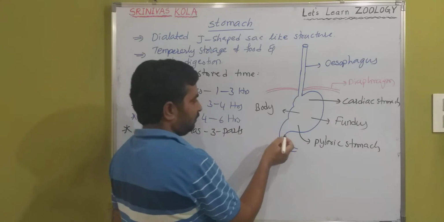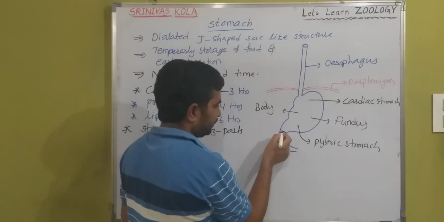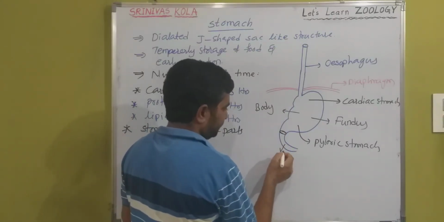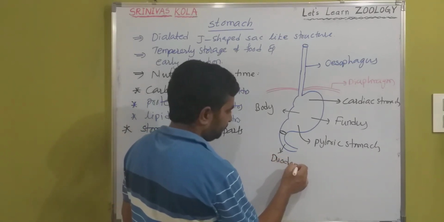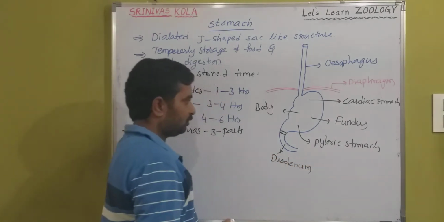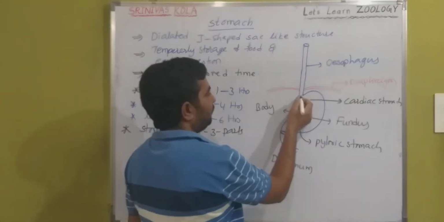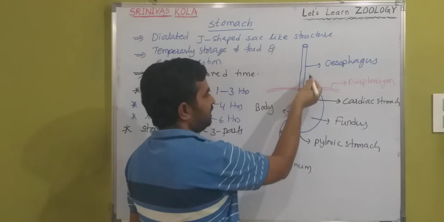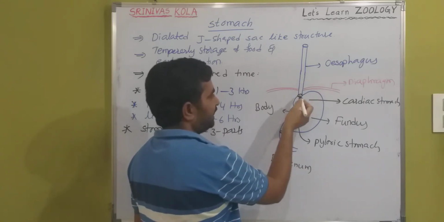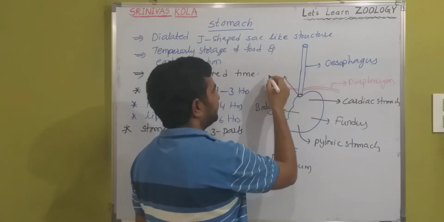And the stomach opens into the small intestine. It is the proximal small intestine part, called the duodenum. Here the opening of the stomach, that means the posterior opening of the esophagus, is guarded by the cardiac sphincter.